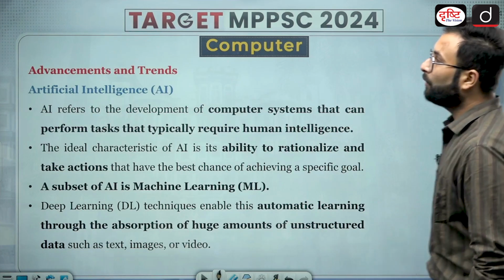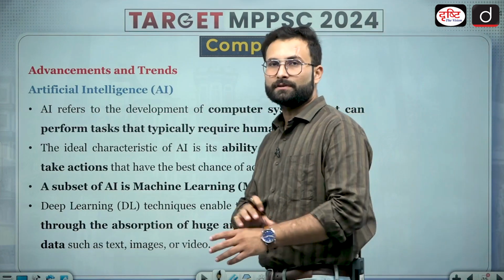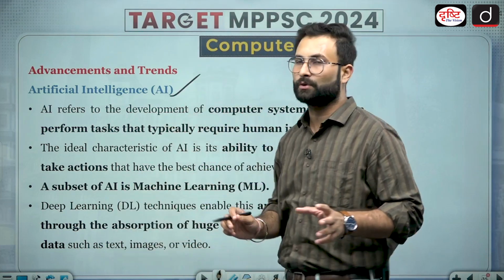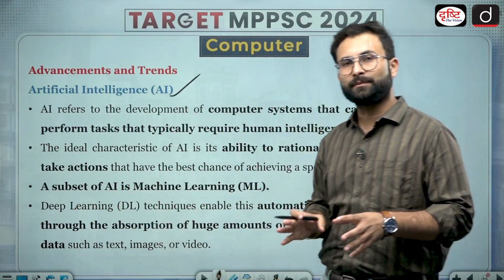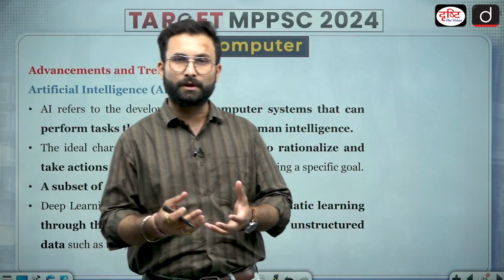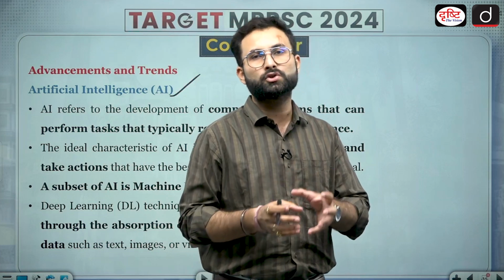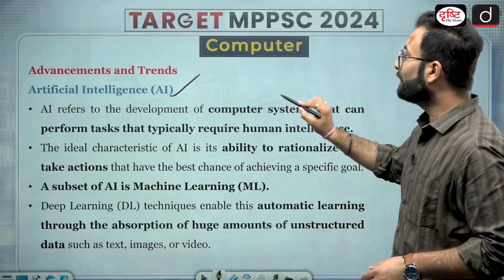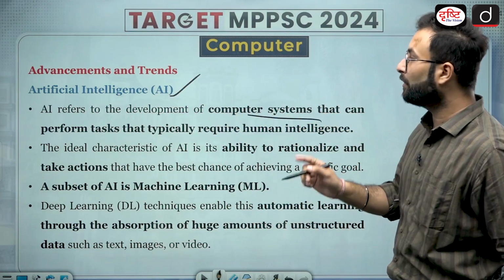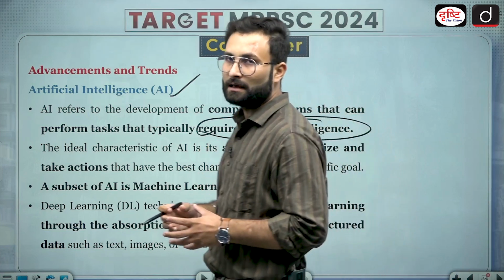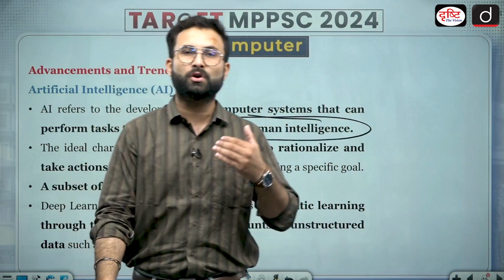Okay, now there are certain advancements and trends going on in the current scenario. We will talk about that. One is artificial intelligence. Okay, artificial intelligence is imparting intelligence to the machine or the computer so that they can do certain jobs which are done by humans. Here you can see AI refers to the development of a computer system that can perform tasks that typically require human intelligence. Okay, there are certain tasks which are basically done by humans because of their intelligence.